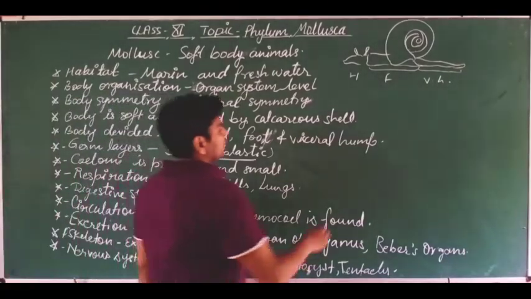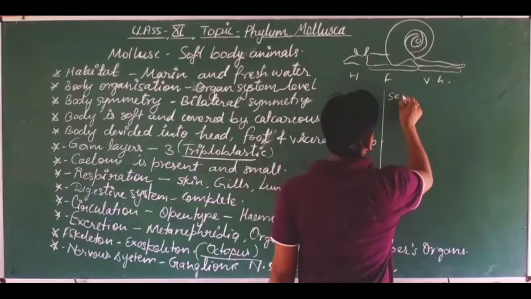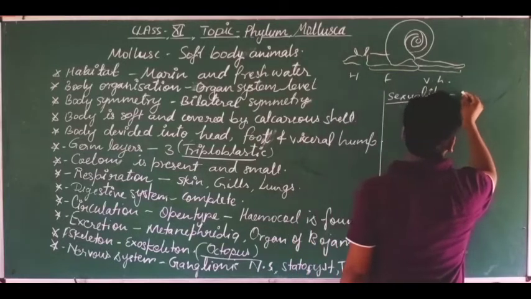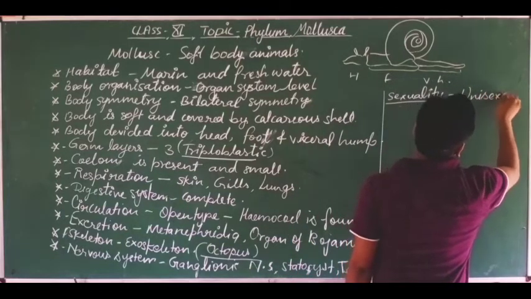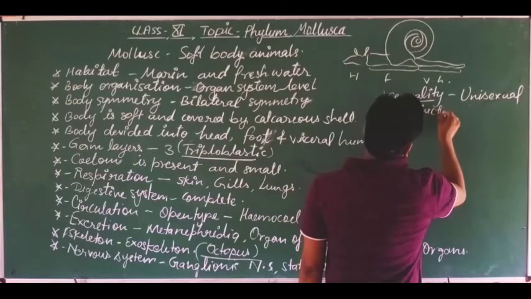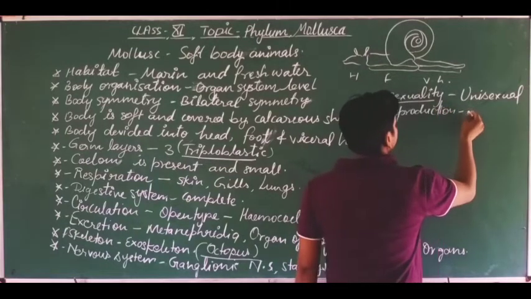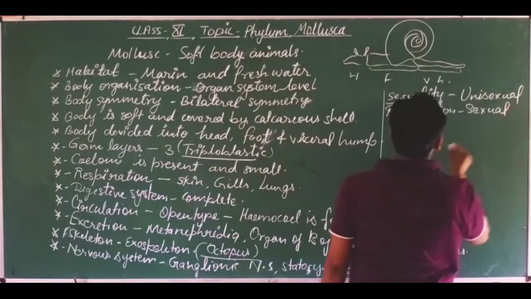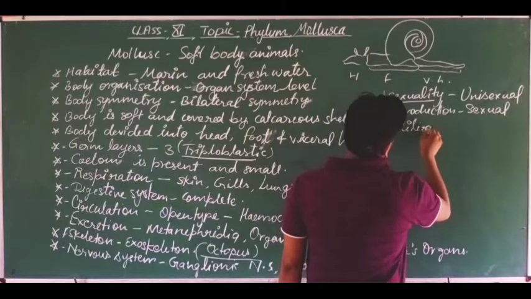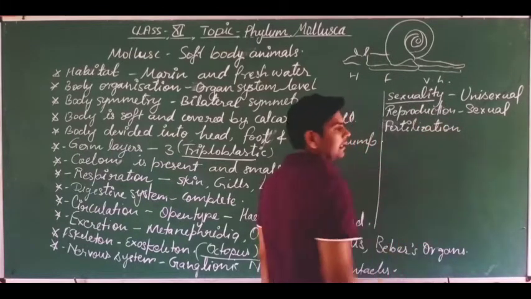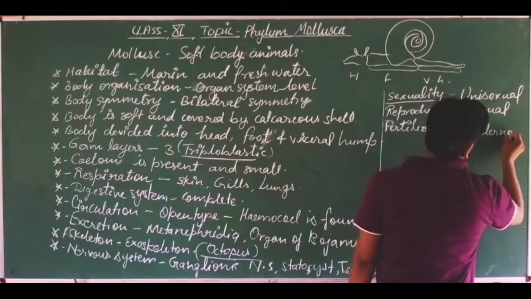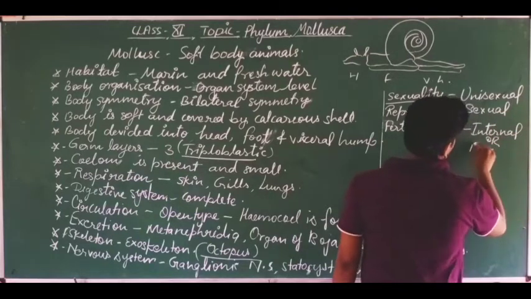Okay, here let's discuss sexuality. What is the sexuality of these animals? Sexes are separate, or we can say unisexual, and sexual reproduction occurs. Which type of fertilization is found? Here the fertilization is both internal and external.